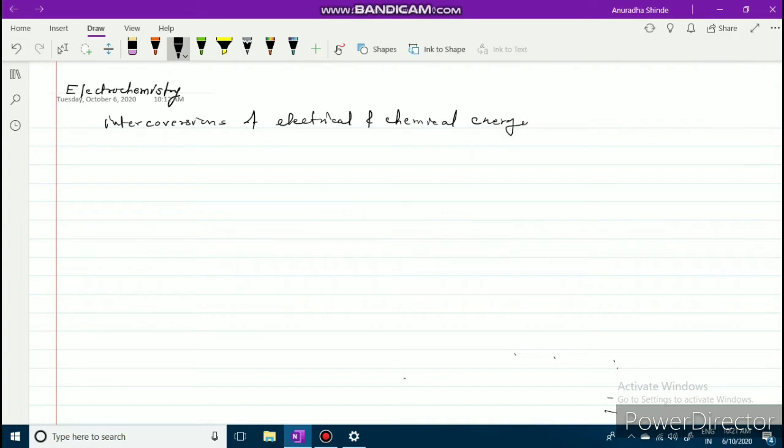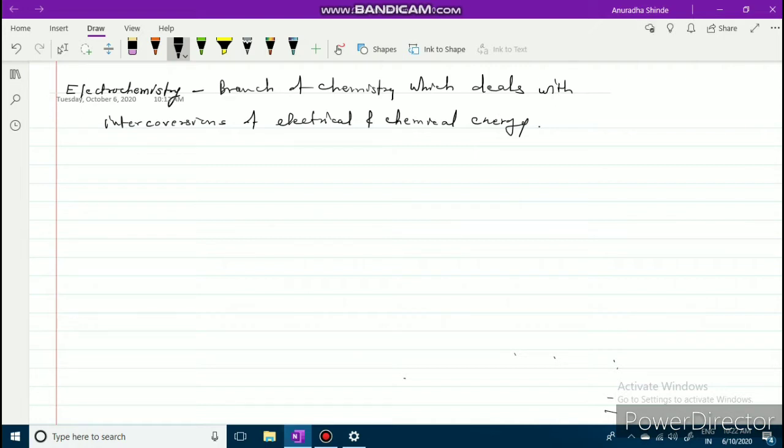Once again, see, what is electrochemistry? Electrochemistry is a branch of chemistry which deals with interconversions of electrical and chemical energy.